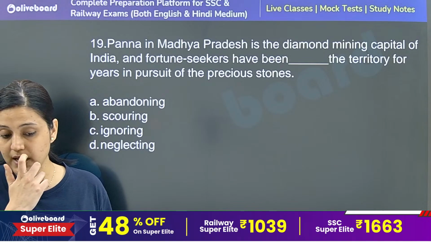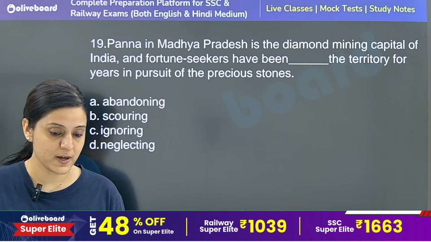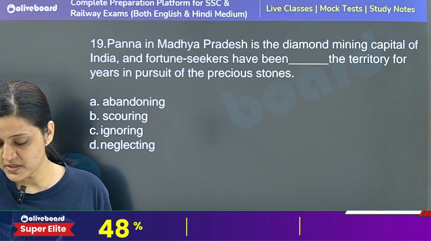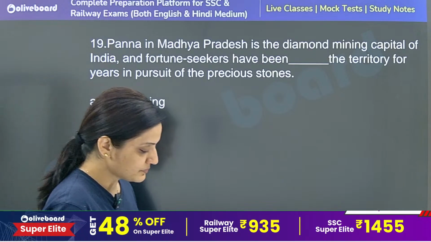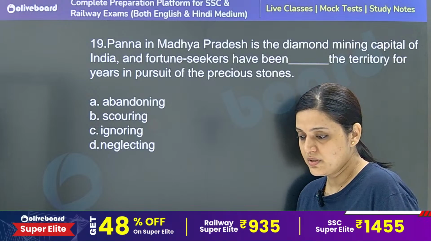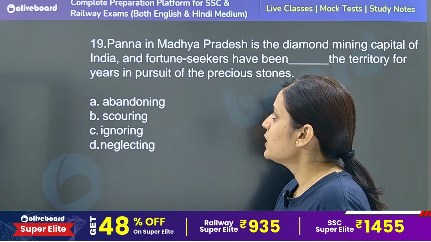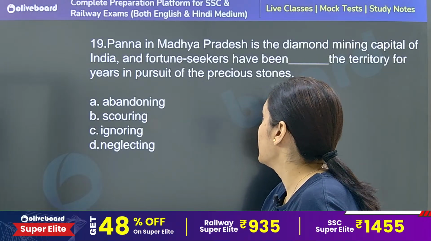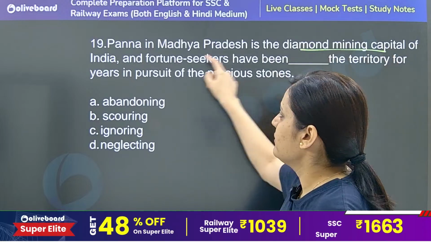So this Panna in Madhya Pradesh is a diamond rich area. There are definitely several mines in this area which are very abundant in diamond reserves.